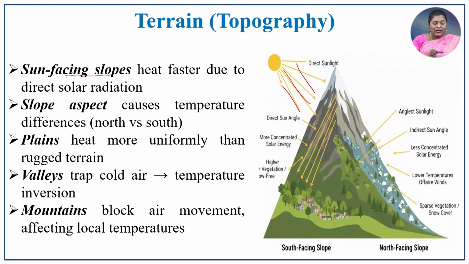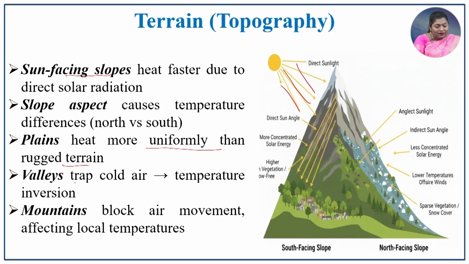The plain heats more uniformly than rugged terrain. That is, if the plain is smooth, the heat received will be very uniform, and if the plain is rugged, with interruptions from either buildings or vegetation, that will affect the local temperature of that particular region.